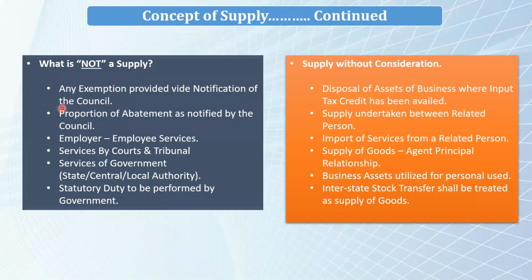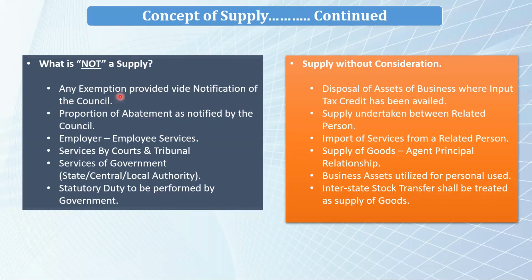So as of now, we have discussed Schedule 1 and 2, which says that GST is applicable on so much of the transactions. Now there is Schedule 3 also, which is considered as negative list. It means that here the government has specifically said that these are the transactions which would not attract GST because it is not considered as supply. Okay, so what is not considered as supply?